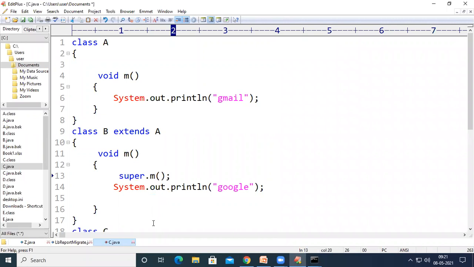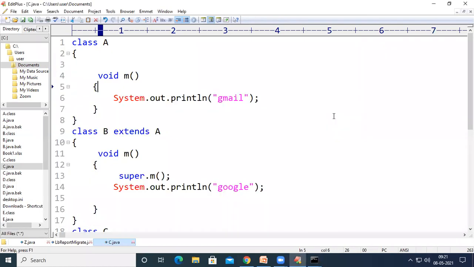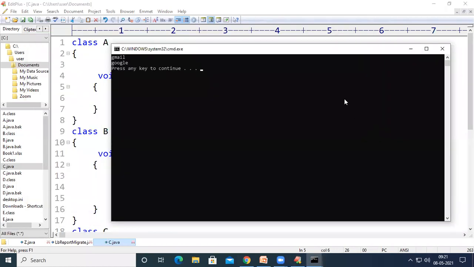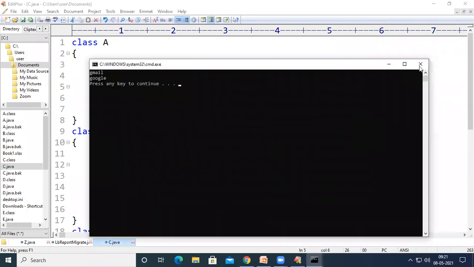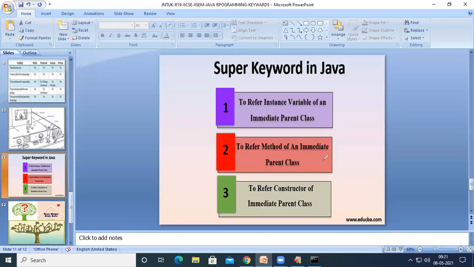So when we interchange these two statements, when we call super.m first, then this method will start executing. Whenever it starts executing, it will call the superclass m method. After the superclass m method is executed, it will print Google on the output screen. So let us see what the output will be in case we use super.m as the first statement inside the method m of class B. See here, first it has printed Gmail and then Google, right? So this is how the super keyword is used in order to access the method of the immediate parent class.